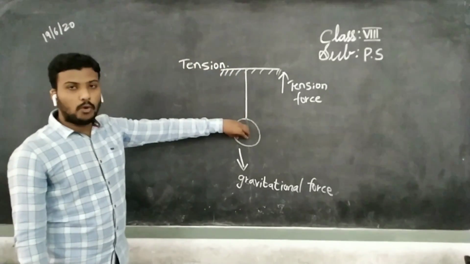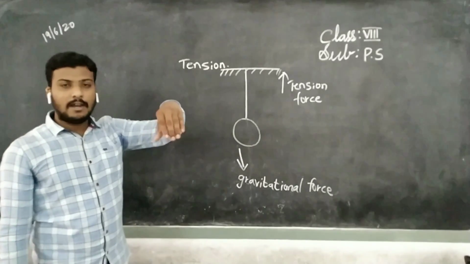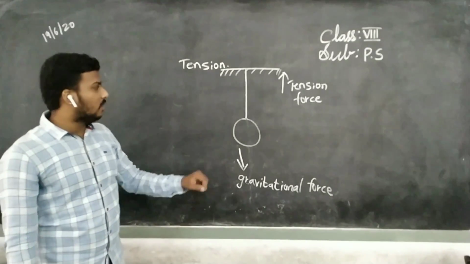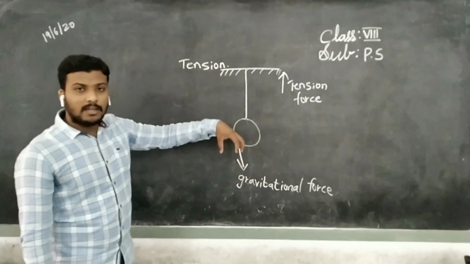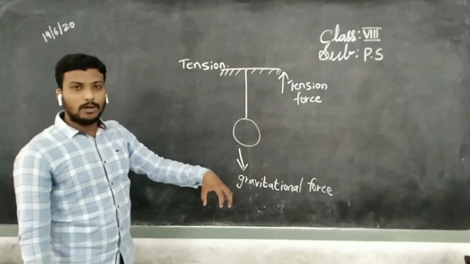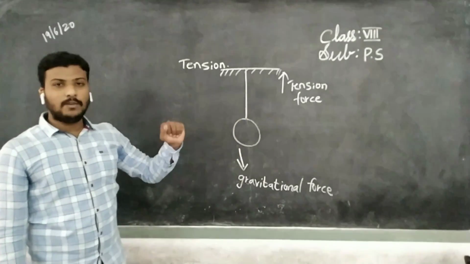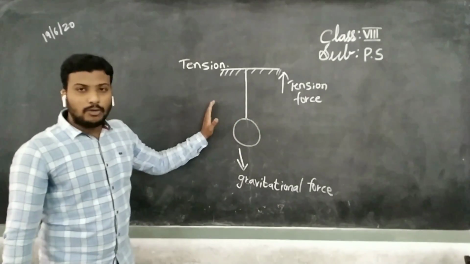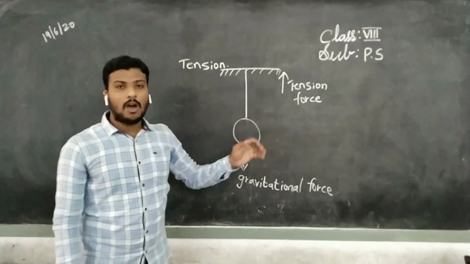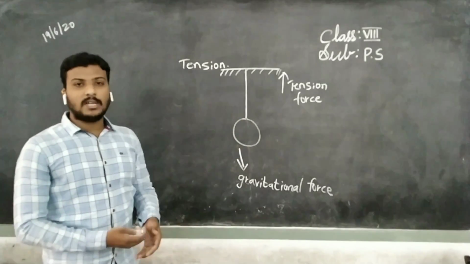That makes the stone stay in the air and not fall onto the ground. Understand, children? The force which pulls upward through the thread is known as tension force. Here too the forces are balanced. How can you say, sir, how these forces are balanced?